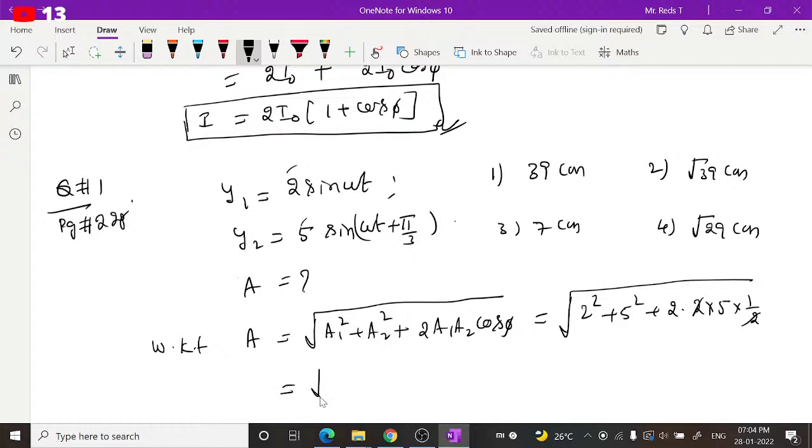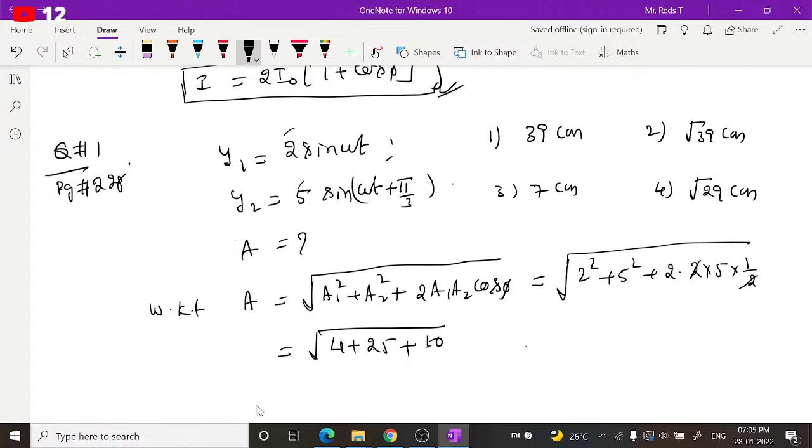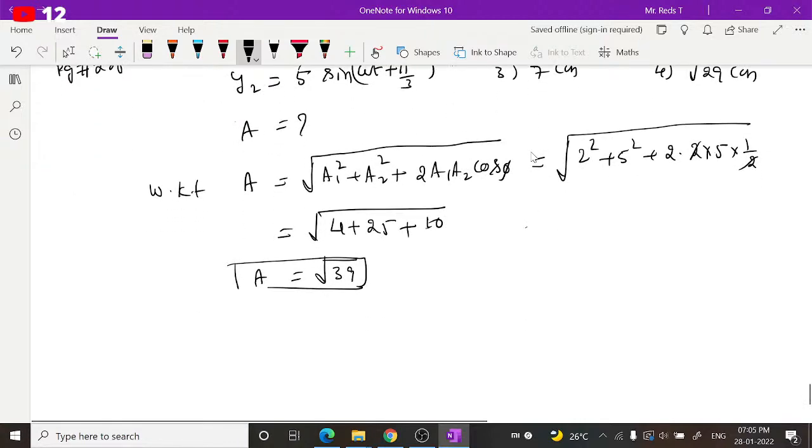Then what does it give you? Square root of 2 square is 4, 5 square is 25, plus 2 into 5 is 10. So how much will you get? 35 plus 4 is 39, square root of 39. So the resultant amplitude A should be equal to square root of 39. This is the answer. Is it clear, everyone? Square root of 39. So which option is right? Second option. Similarly, you can practice a few more questions here.